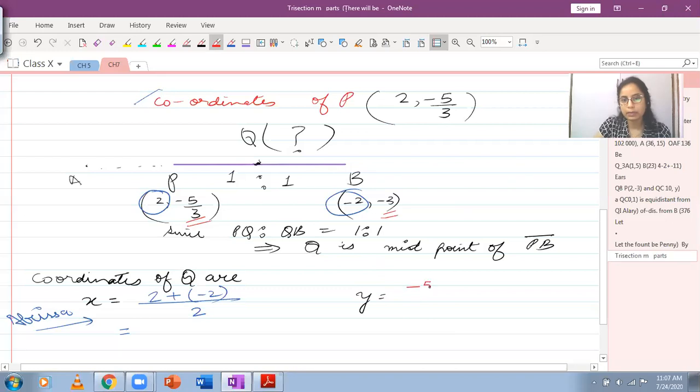So this will be -5/3 plus -3, and this whole thing is to be divided by 2. So the answer obtained will be 0 in this case, and over here you'll have to solve a little, minus 5 by 3 minus 3. So minus 14 by 6, I think this becomes on simplification. And then you can simplify, this will become minus 7 by 3. So the coordinates of Q can be obtained this way.